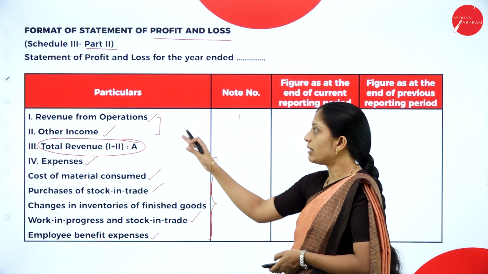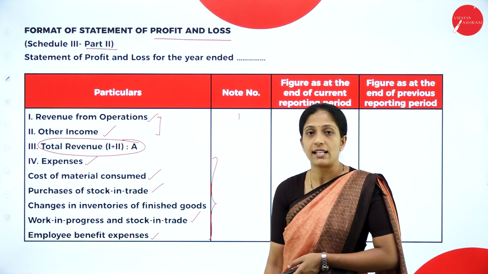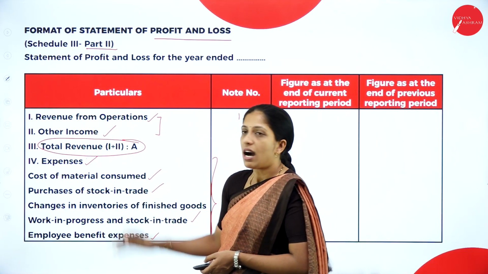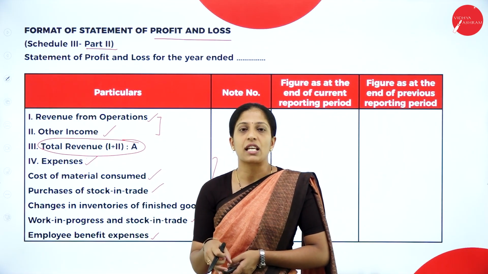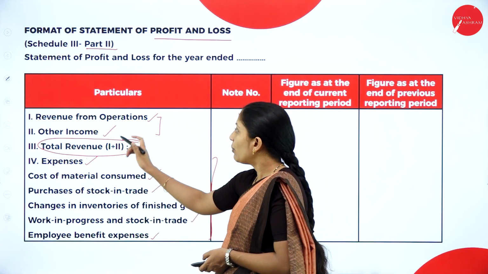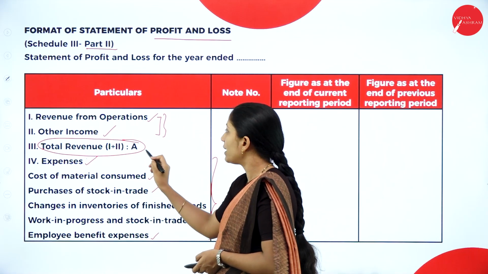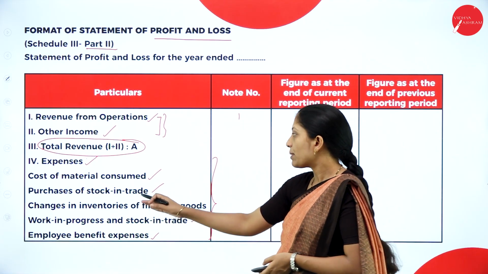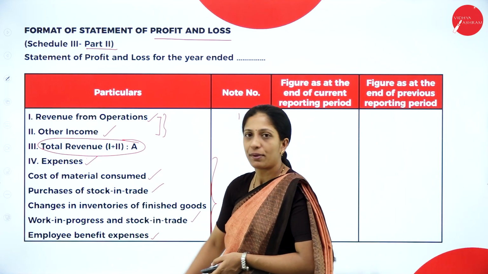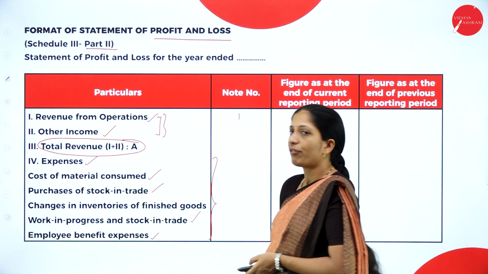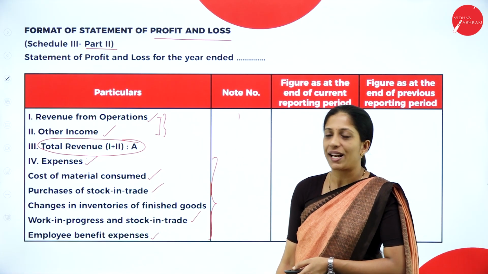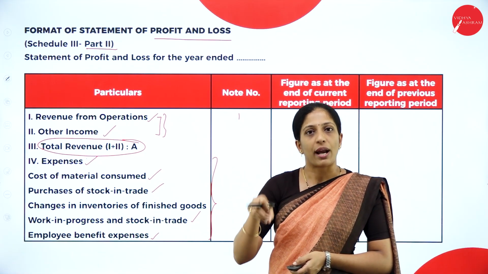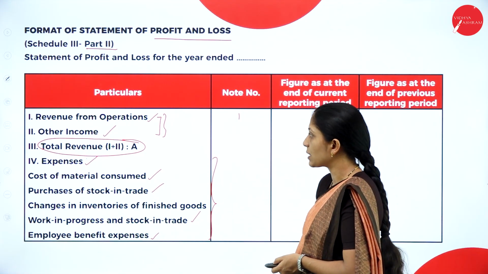So how do you start with the revenue from operation, which means sales. Sales minus sales return, you will get revenue from operation. Other income, anything which has been received, that comes under other income. When you add these two, you will get total income. Next, expenses: cost of material consumed, we have purchase of stock in trade, which means purchases, changes in inventory of finished goods, work in progress, as well as stock in trade. Employee benefit expenses, anything related to employees comes under employee benefit expenses.